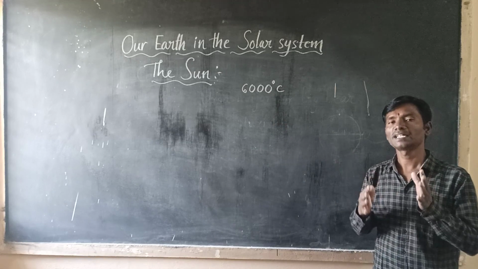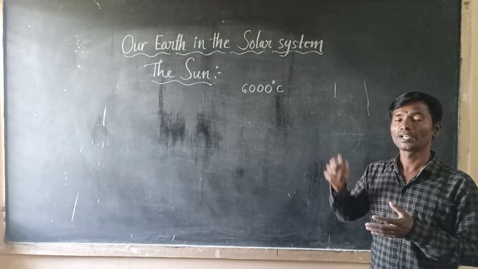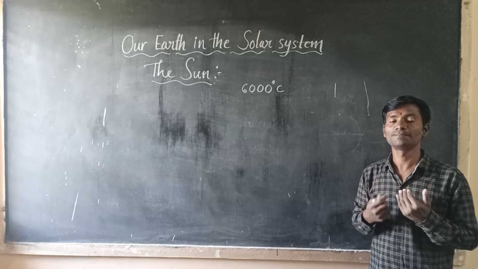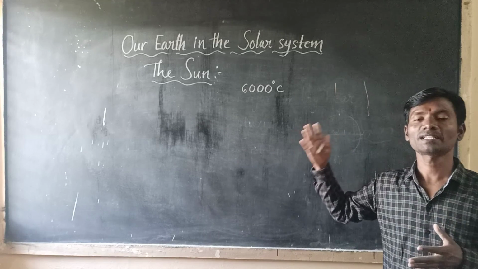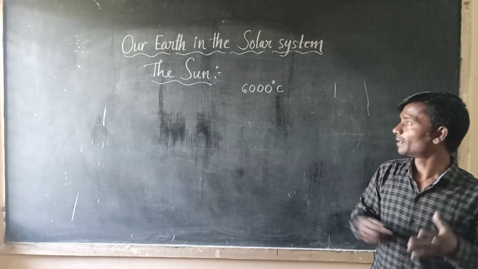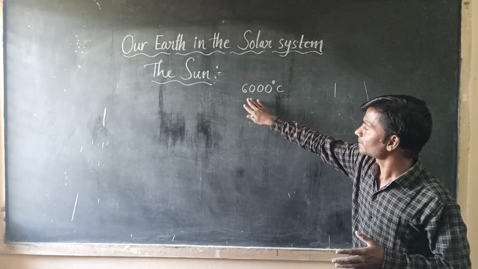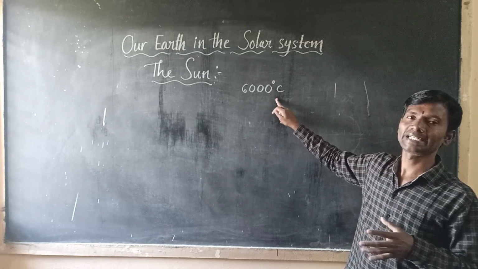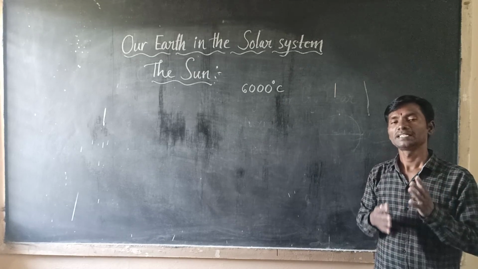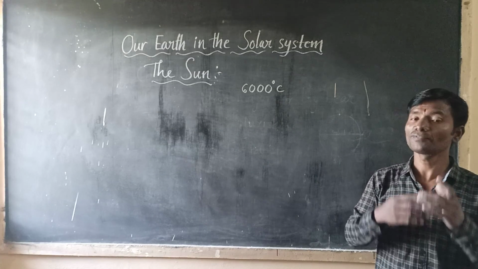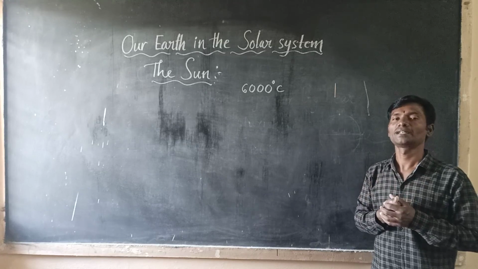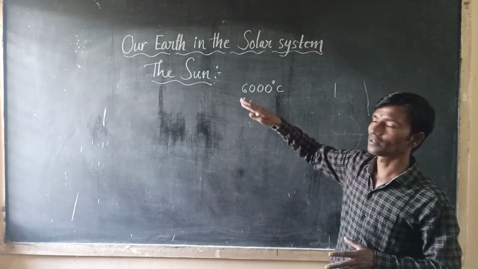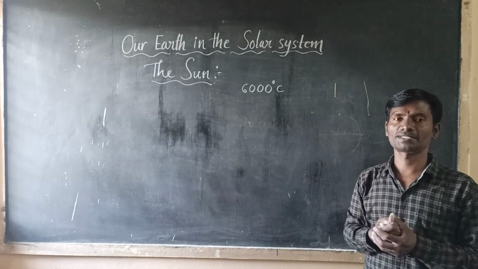But that tremendous heat is not felt so much by us because it is far away from us. The surface temperature of the sun is 6000 degrees Celsius, but that tremendous heat is not felt so much by us because the sun is far away from us.